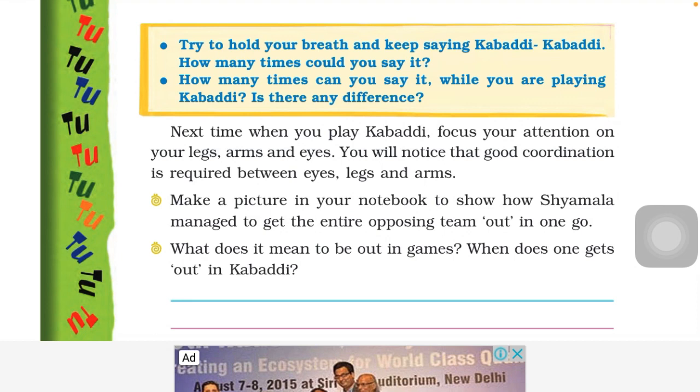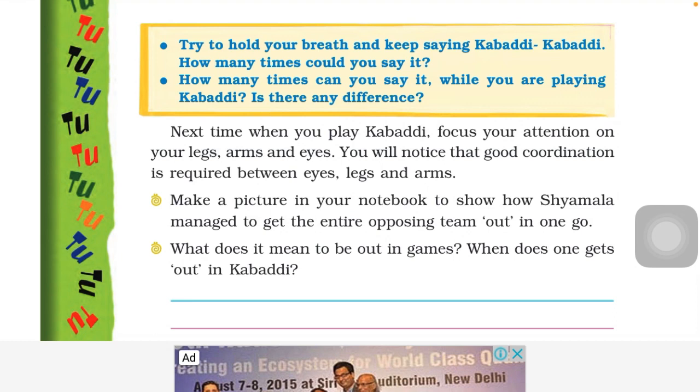Next time when you play kabaddi, focus your attention on your legs, arms and eyes. You will notice that good coordination is required between eyes, legs and arms. So whenever we play a game, we must coordinate between these three body parts: legs, arms and eyes. Because if we are not aware of these parts, then suddenly we will get out. So you must concentrate every time on eyes, legs and arms when you play a